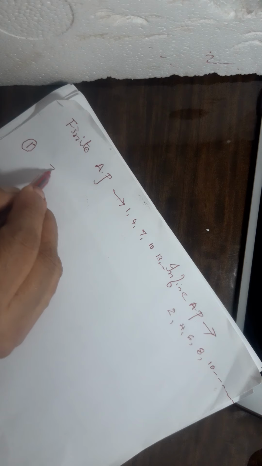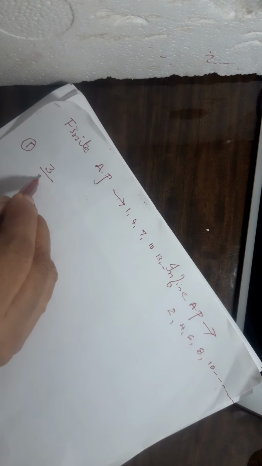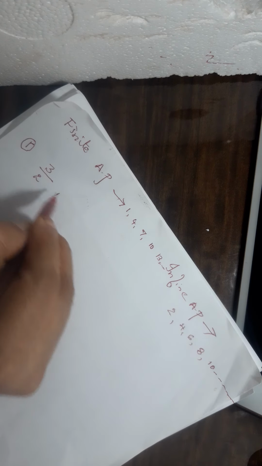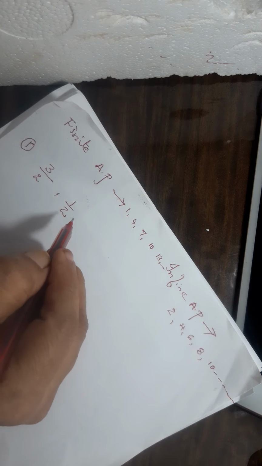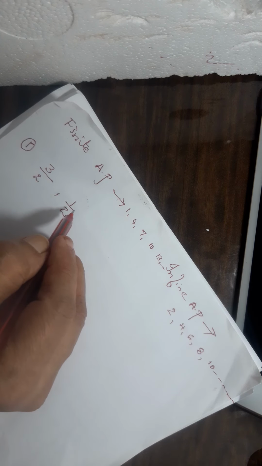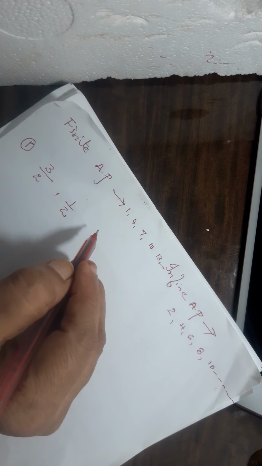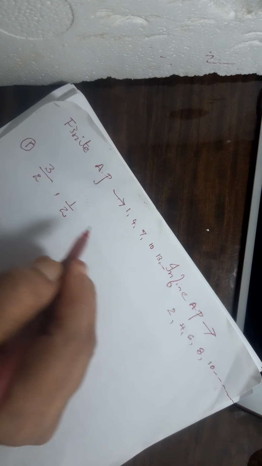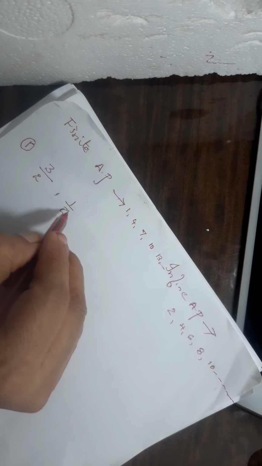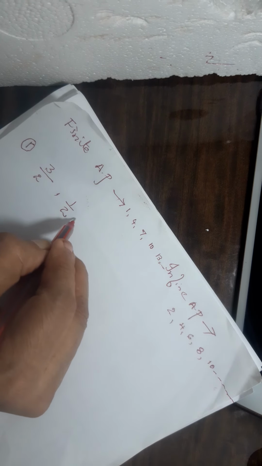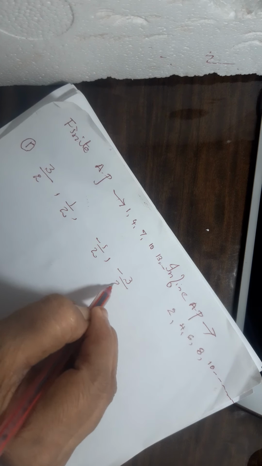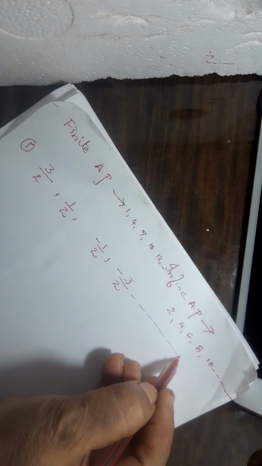Don't get afraid if there is a fraction. No problem. The example 1, when you see this video, you have to keep your textbook open. Okay, you can keep your book open. Then I'm giving the example. I'm taking the examples from your textbook only. 3 by 2, 1 by 2, comma 1 by 2, minus 1 by 2, minus 3 by 2. Something very funny you feel.